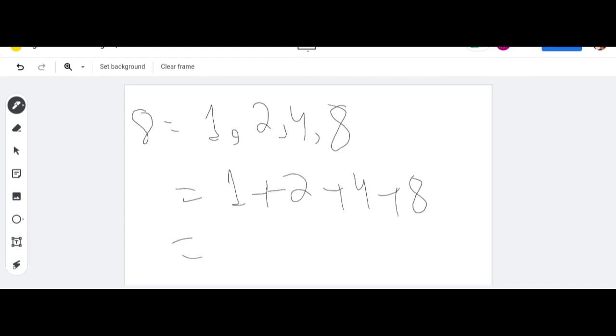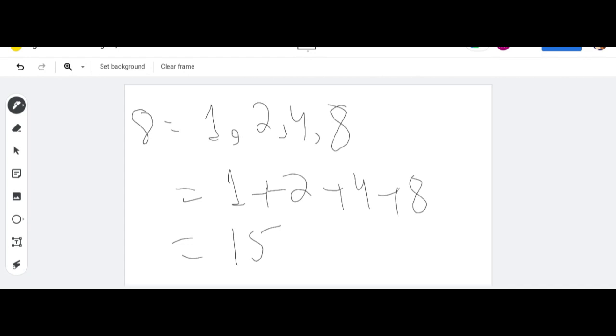What will be the sum of these numbers? 2 plus 1 is 3, plus 4 is 7, plus 8 is 15. So the sum of all the numbers is 15.